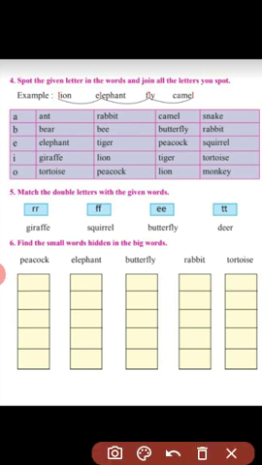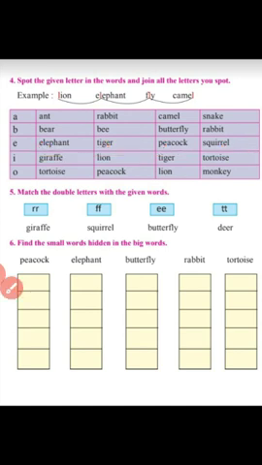Then next letter is E. You have to spot the letter E from elephant. Then tiger, E. Peacock, E. And squirrel, E. Okay, children.